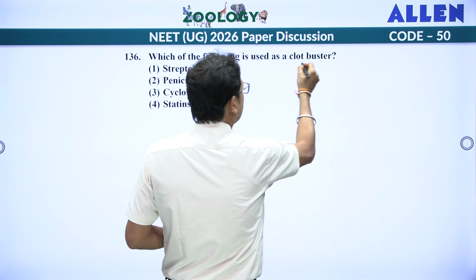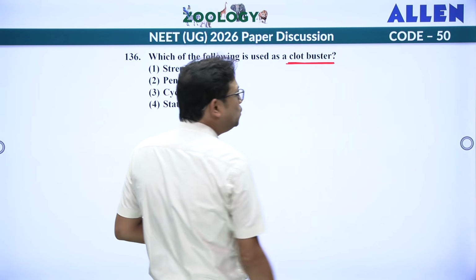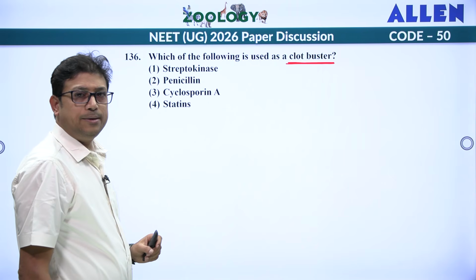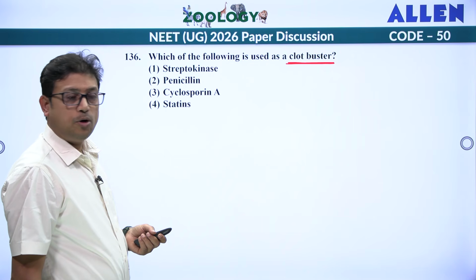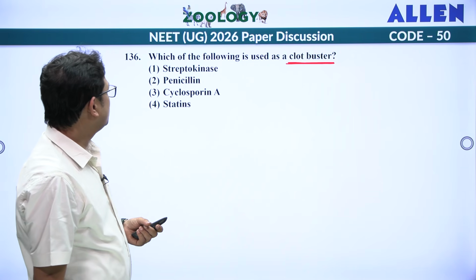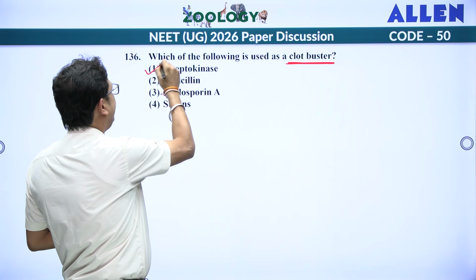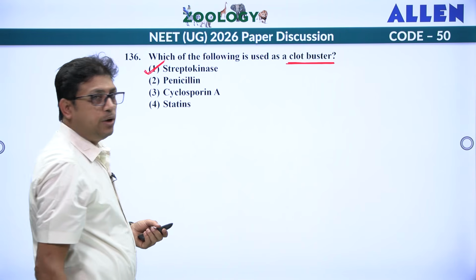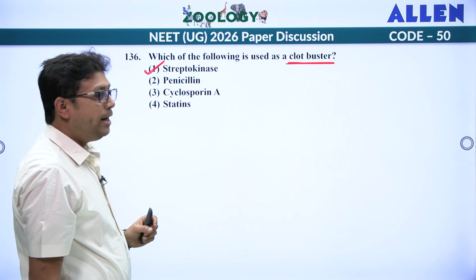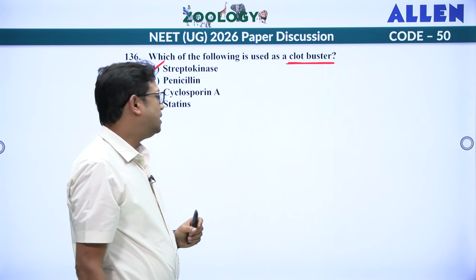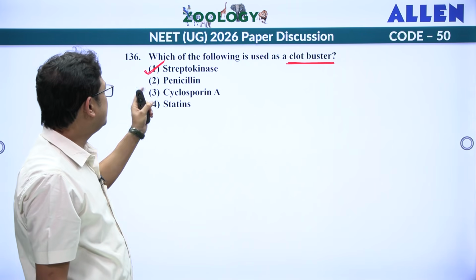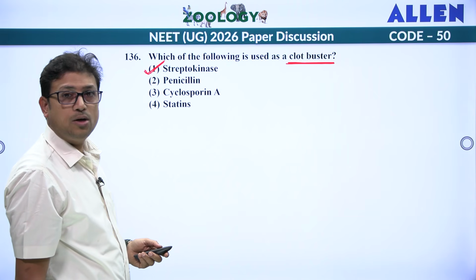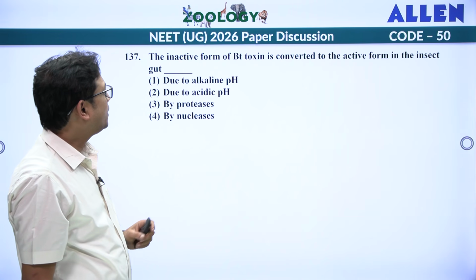Okay, clot buster means the same thing we can use to treat your cardiovascular problem or heart blockage, etc. So that is streptokinase. Penicillin, we know it is an antibiotic. Cyclosporin A is an immunosuppressive drug, and statin is what? Cholesterol lowering agent. So the answer is streptokinase, which is used as a clot buster.